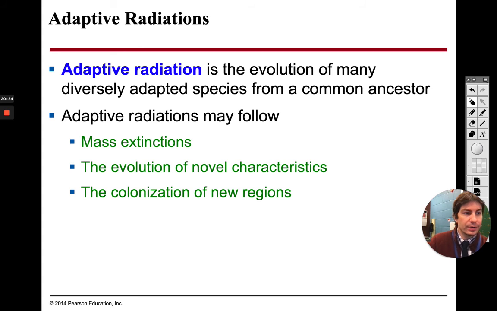Okay, so with adaptive radiation, guys, like I said, after a mass extinction, we are going to have adaptive radiation. What's going to happen here is we are going to have a common ancestor. That common ancestor is probably going to go extinct. When that extinction happens, we are going to have new species come out from that extinction.